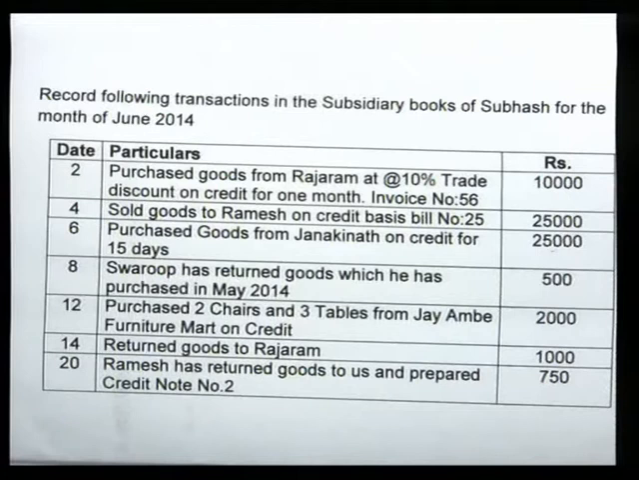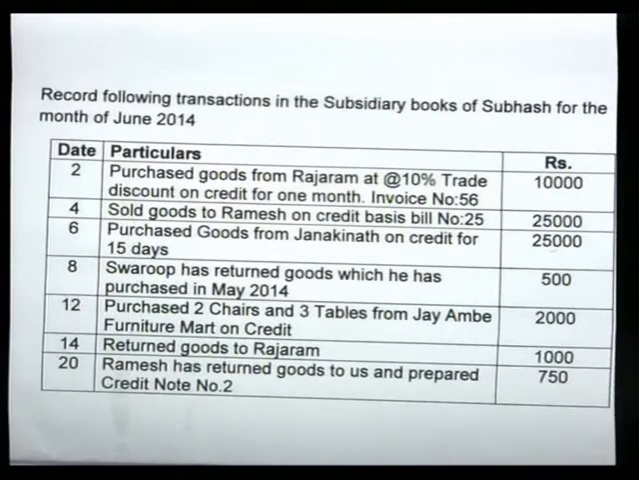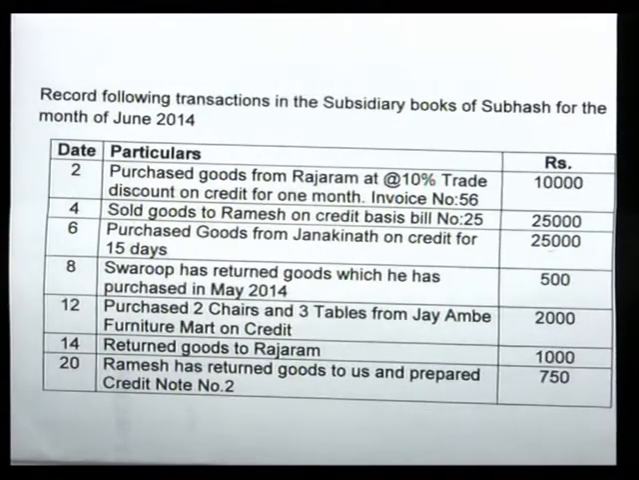Now let us go for one practical problem of subsidiary books, in which I have taken subsidiary books relating to goods. Let us see what has been asked in the problem. First of all, you have been given several transactions, and the transactions are of such a nature that you can easily understand them. Here you have been asked to record the following transactions in the subsidiary books of Subhash for the month of July. So the month is fixed. I have mentioned various transactions.